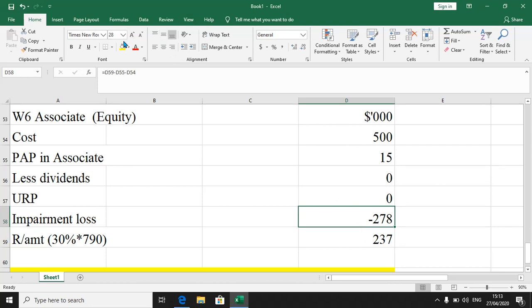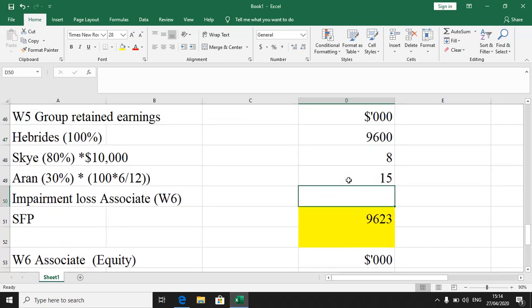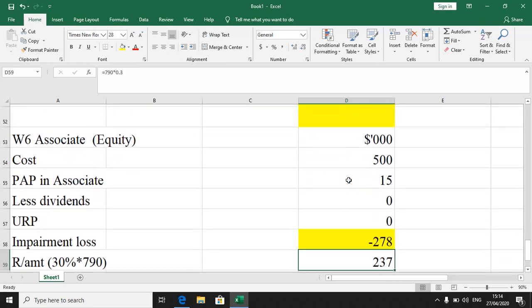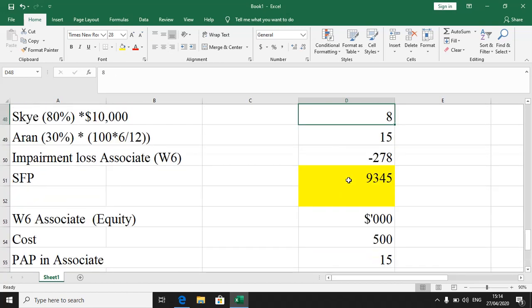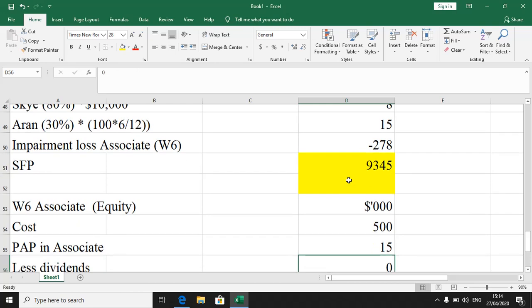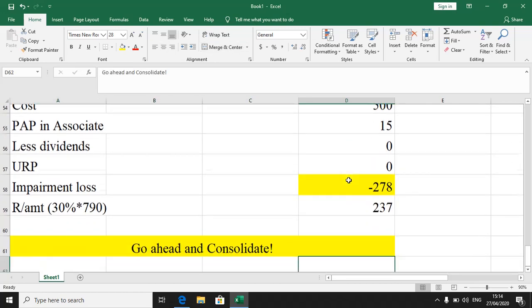Our impairment loss is therefore that much. You understand that? So that 278 is the figure that I was looking for to put here. 278 is supposed to be a minus 278. When I do my maths, I have got that figure to put in the statement of financial position. So thank you very much. These are the major workings that you need to look out for.